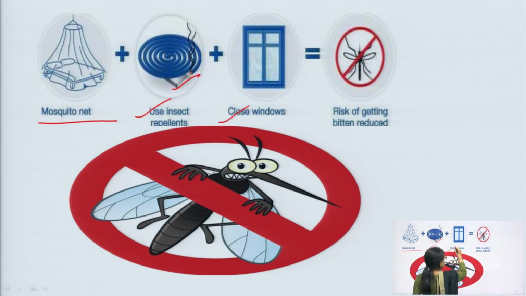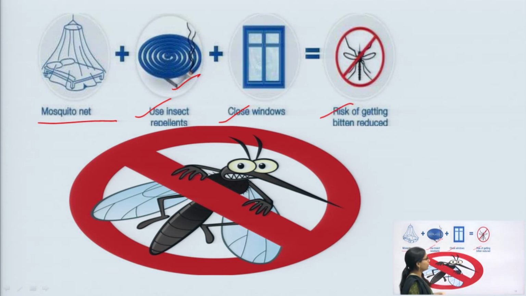Next is closing the windows. We have to close the windows so mosquitoes will not enter the rooms. So, it will prevent us from the bite of the mosquito. Another one is reducing the risk of getting bitten.